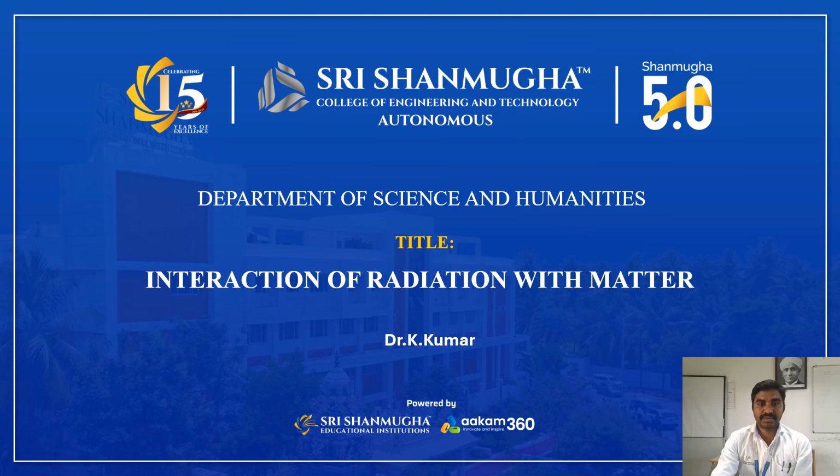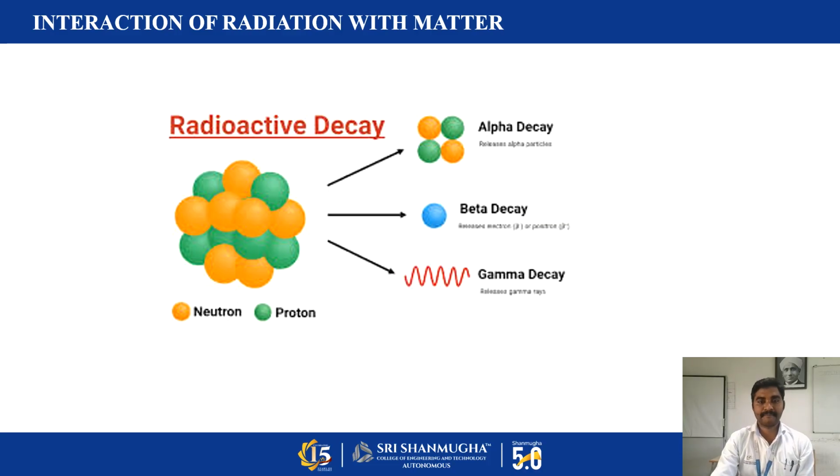Good morning, everyone. Today we are going to discuss how radioactive particles and waves interact with matter. We know that radioactive material like uranium and thorium, during the fission and fusion process, can emit a large number of radiations in the form of particles as well as electromagnetic waves, and then some amount of heat energy will also be there.